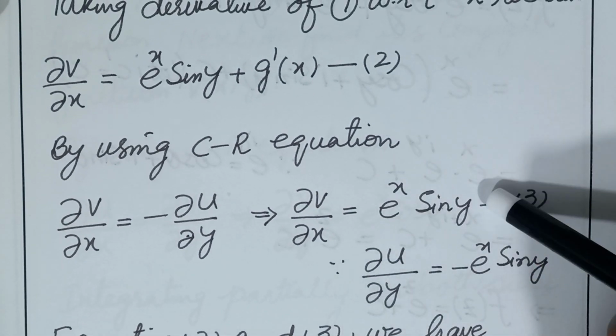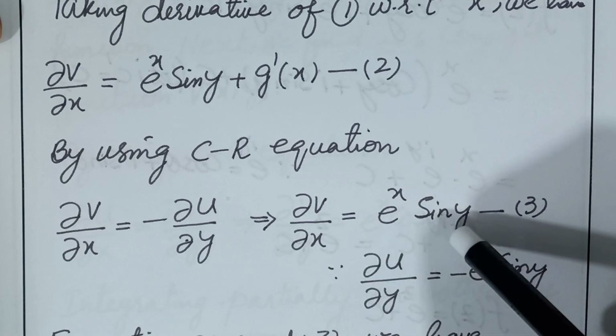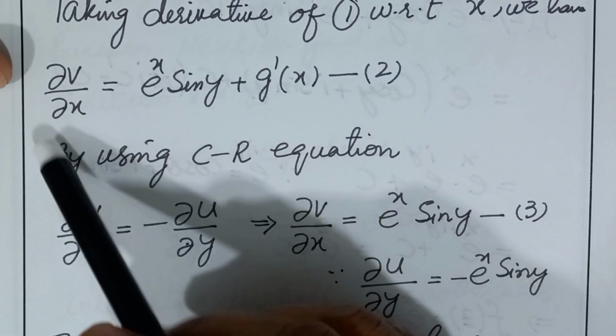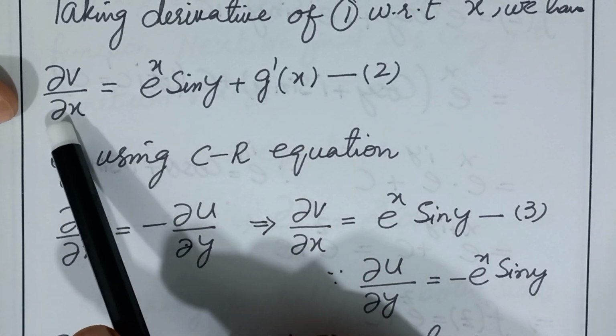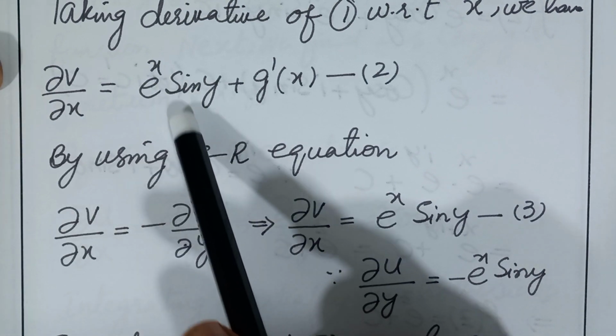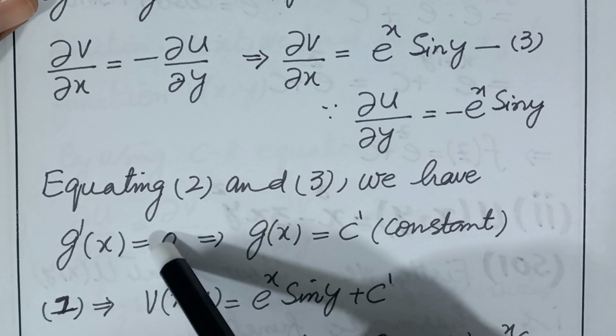By equating 2 and 3, or by putting the value of partial v over partial x, that is e raised to power x sin y, in equation number 2, the left side is e raised to power x sin y. This term will be cancelled, and the remaining we have g dash x equal to 0.